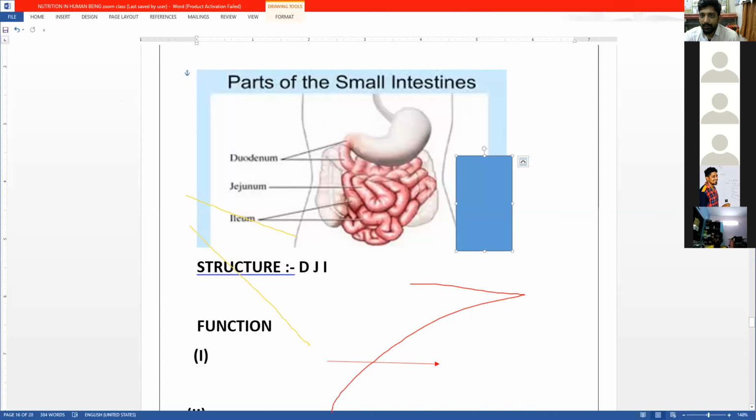Okay, now see here, I'll use a shape. This part is the duodenum. This part is the jejunum, and the last part is the ileum. So duodenum, jejunum, and ileum.